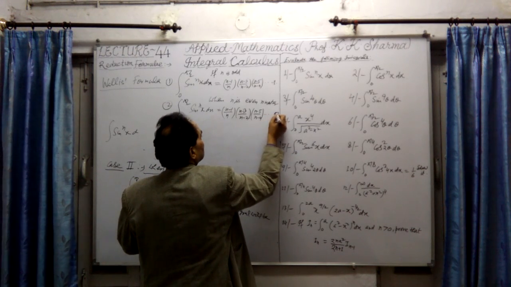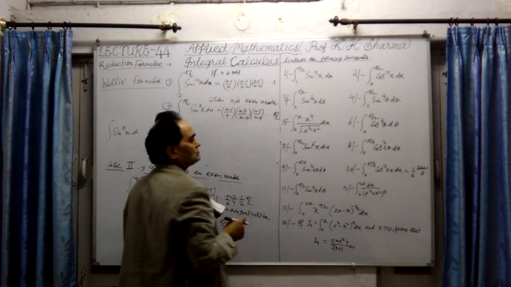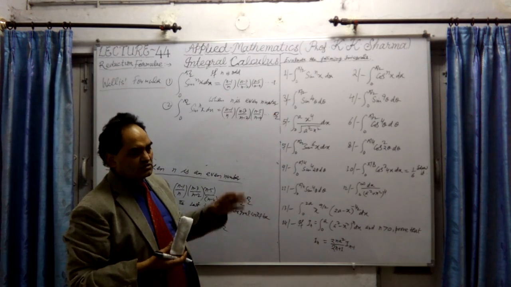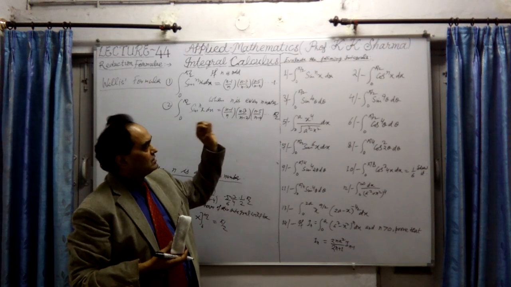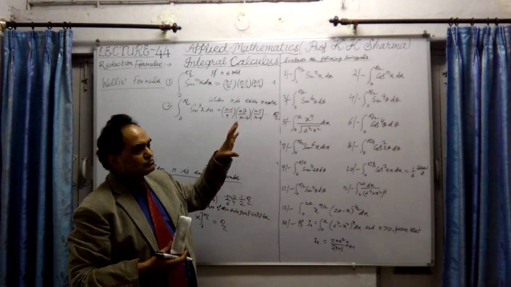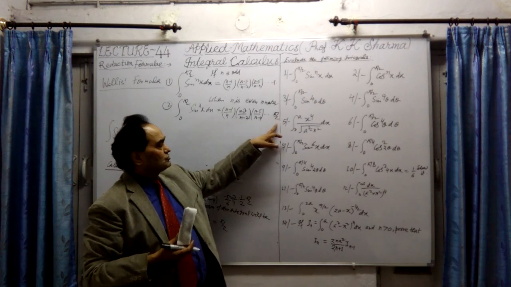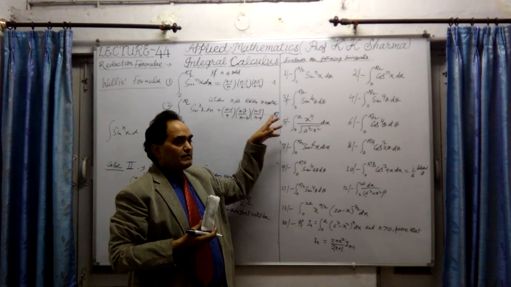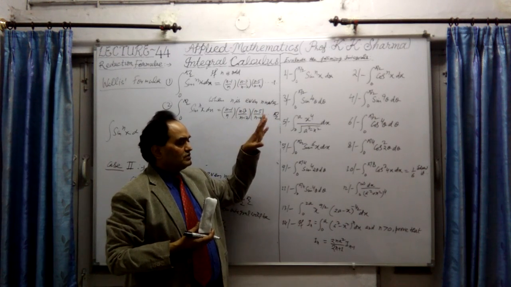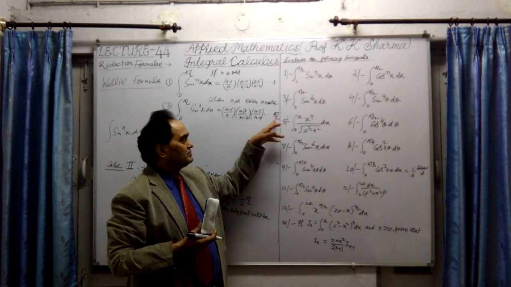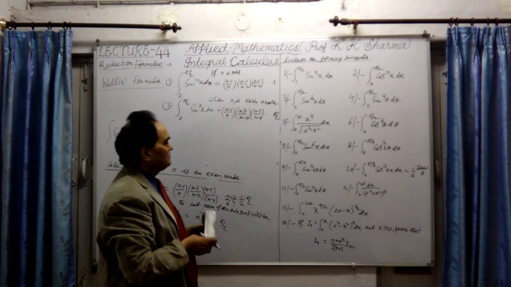In case of an even number, the last result will be pi by 2, because the integral from 0 to pi by 2 of sin^0 x is needed. In case of an even number, the last is n minus 2 and so on down to 0. Sin 0 is 1, so the integration of 1 dx is x. Substituting the limit pi by 2, the last term will be pi by 2.